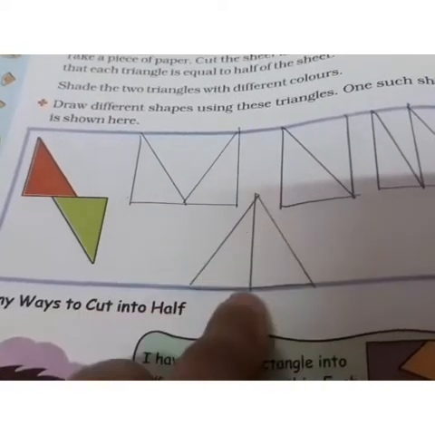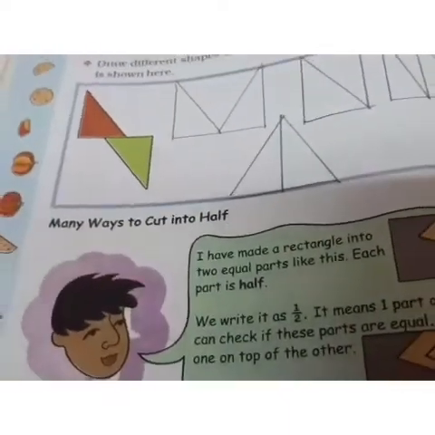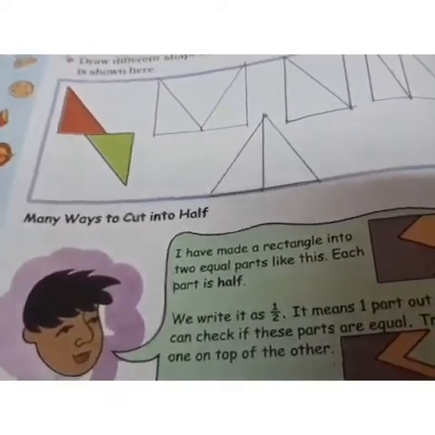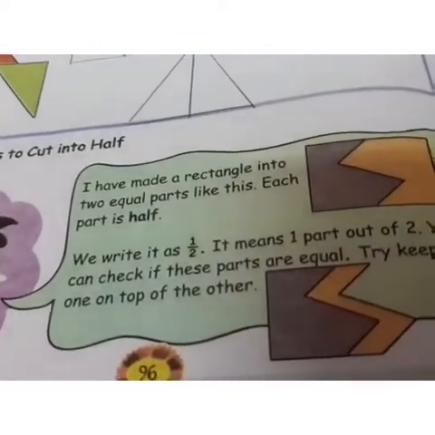The triangle that will be formed will be half of the sheet, and color it nicely. Now next is many ways to cut into half. So there are many different ways in which you can cut it into half. I have made a rectangle into 2 equal parts like this.